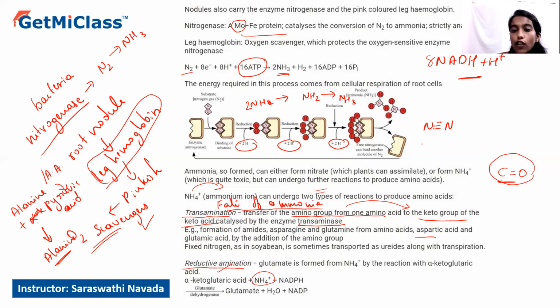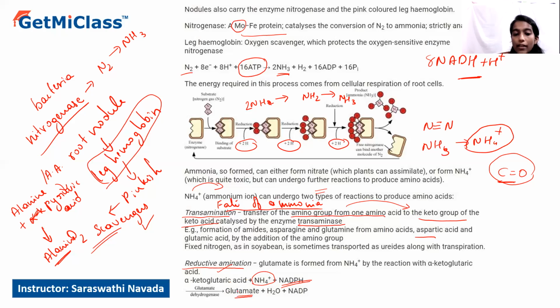As a result of nitrogen fixation, ammonia is formed, which is converted to ammonium ion, and this ammonium ion is added to the keto acid in the presence of a reducing agent such as NADPH, converting the keto acid into an amino acid.